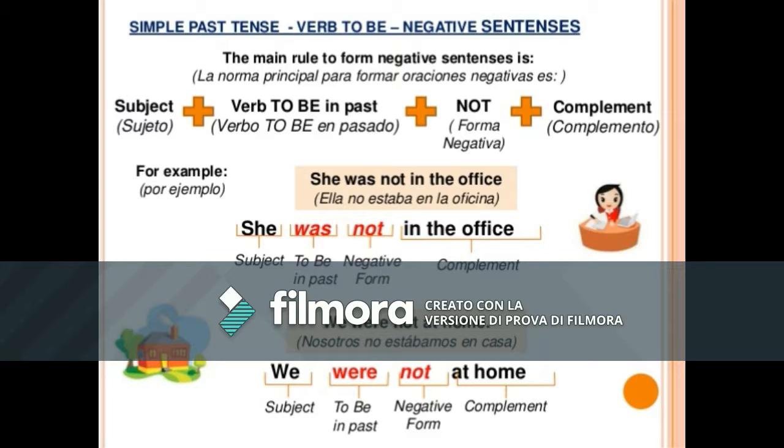Subject: you, we, and they plus verb to be weren't. And the third person, he, she, it, plus verb to be wasn't. For example, you weren't crazy, she was not married, she wasn't famous, we weren't invited, you weren't at the party,